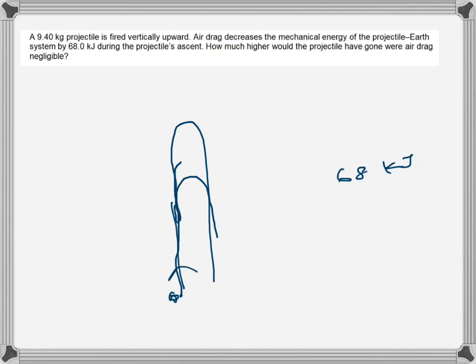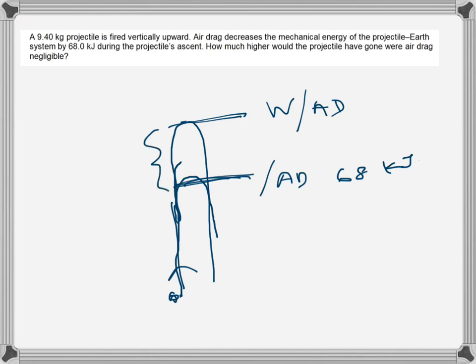So whatever kinetic energy it started its ascent with, all of it didn't convert into potential energy. Some of it was used up by the air drag. That is why it achieved only that much potential energy, not that much. This is without air drag, and this is with the presence of air drag. So this is the kinetic energy, this is the energy that is lost.